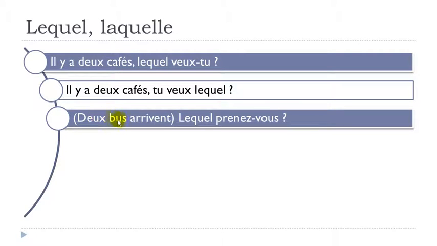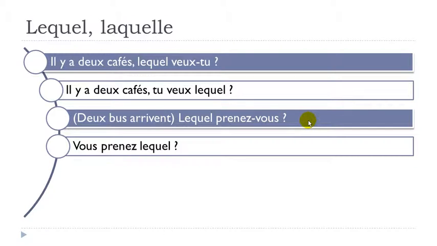So let's see another example. Deux bus arrivent. Okay, so two buses arrive. Lequel prenez-vous? Remember, prendre is to take. Vous, you. So you could be the plural form, or then it could be the polite form for you. So lequel prenez-vous? Which one do you take? All right.